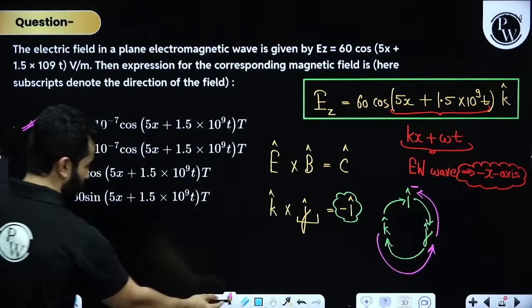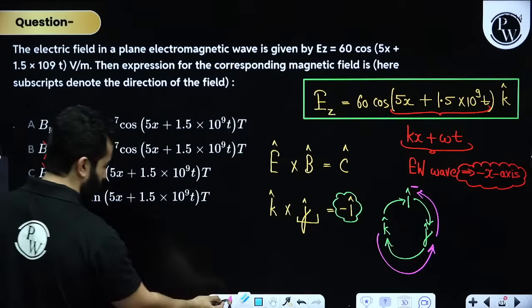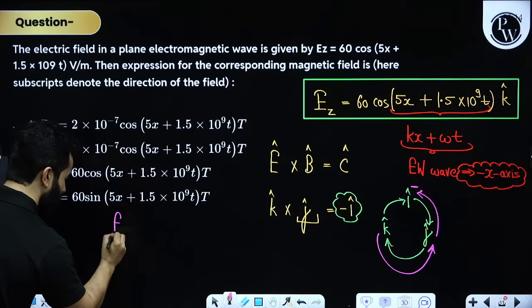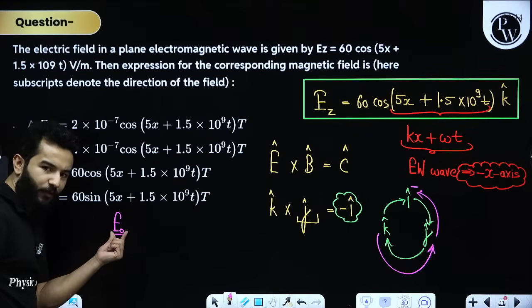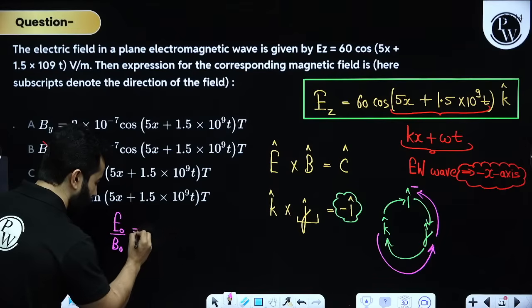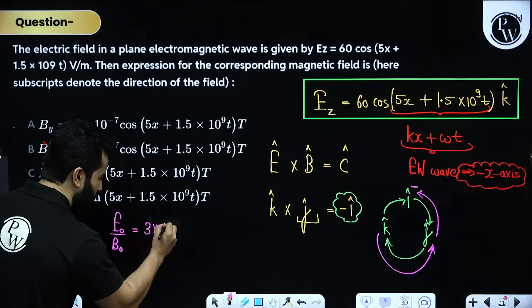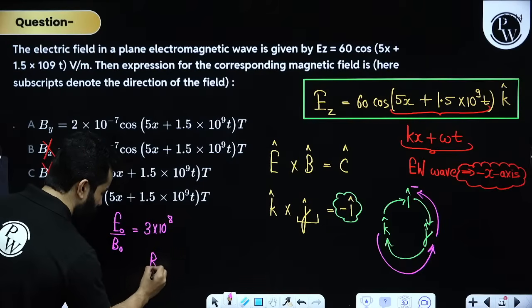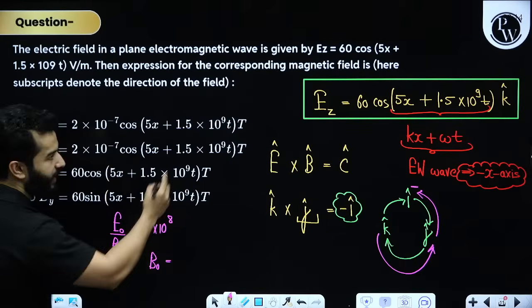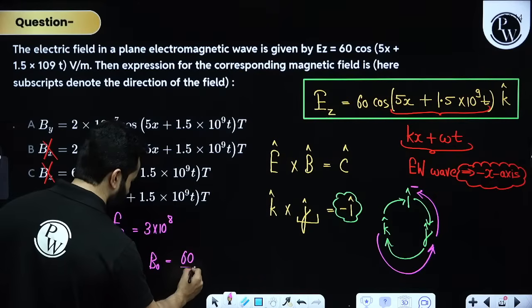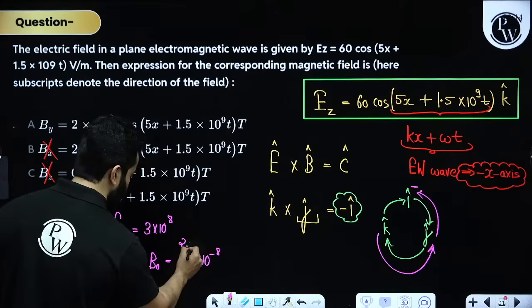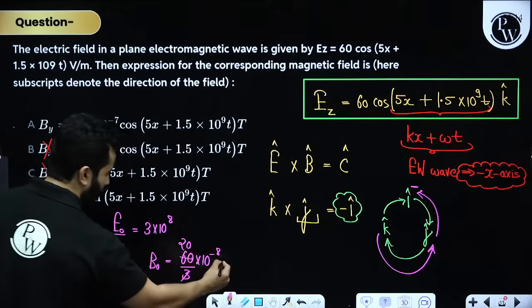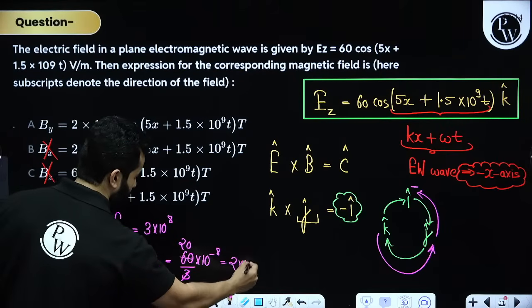Achha, I'm so sorry. Still, I have one thing left. That is E naught by B naught. That means the amplitude of electric field intensity divided by the magnitude of magnetic field intensity should give you the speed of light, that is 3 into 10 to the power 8. That means if you want to know B naught, we can simply write E naught, that is 60, divided by 3 into 10 to the power 8, which becomes 20 into 10 to the power minus 8. So that means 2 into 10 to the power minus 7.